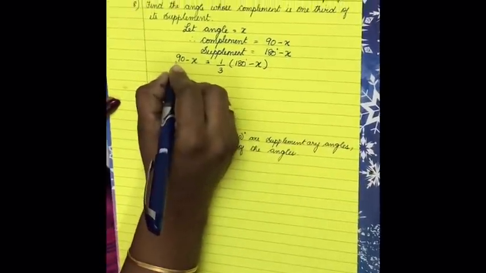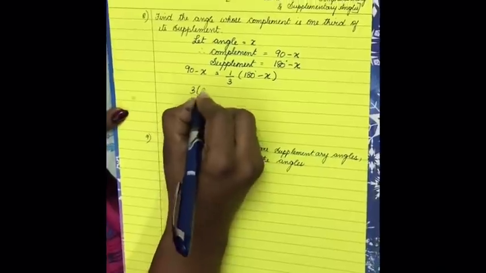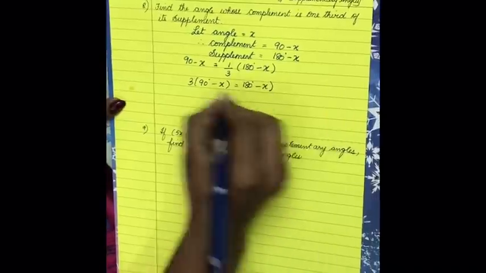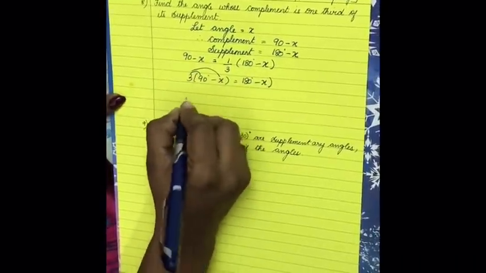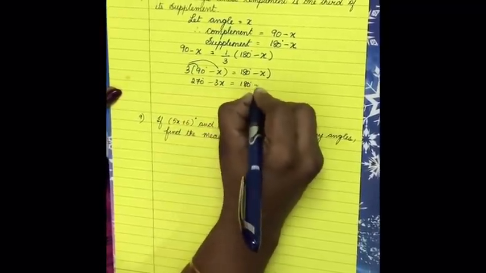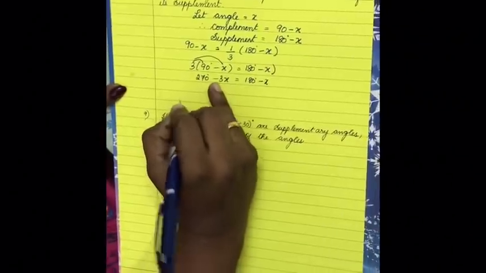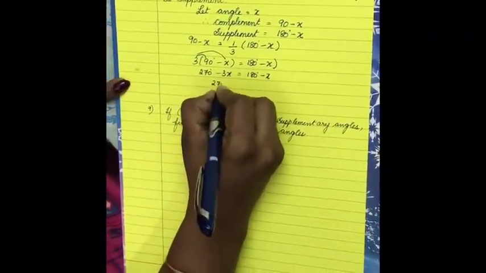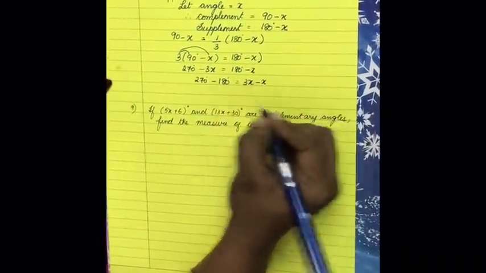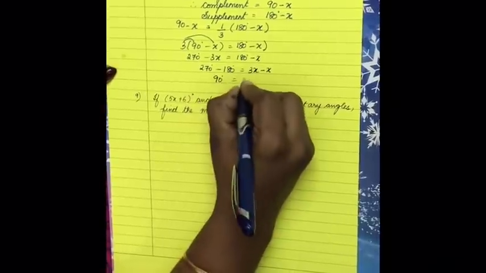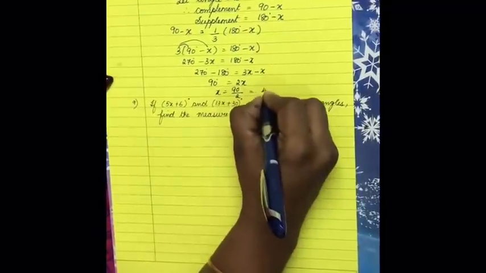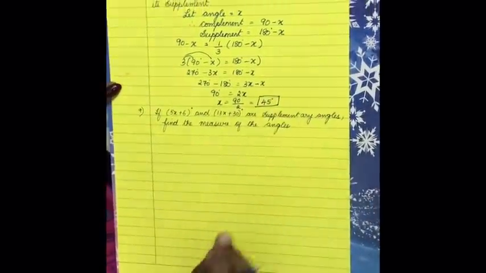So now this 3 goes to the other side. So it is 3 into 90 degree minus x is equal to 180 degree minus x. So when we remove the bracket, what happens here? 270 degree minus 3x is equal to 180 degree minus x. So let this minus 3x go to this side. So 270 degree minus 180 degree is equal to 3x minus x. So here we have 90 degree is equal to 2x. Therefore x is equal to 90 degree divided by 2. The answer is 45 degree.